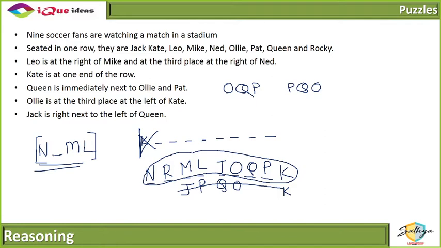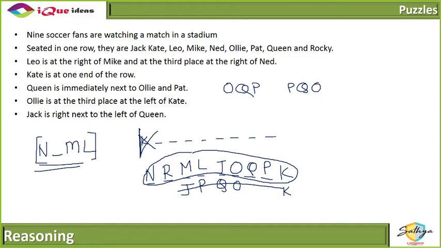This does not violate any of the conditions. So if you've got any arrangement other than this, then you may have to check that all the conditions are being met. If there is any violation of a condition, then it cannot be the answer. So is anybody getting any other option than this?